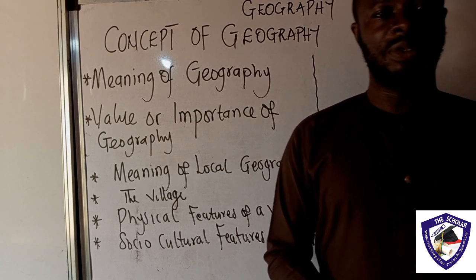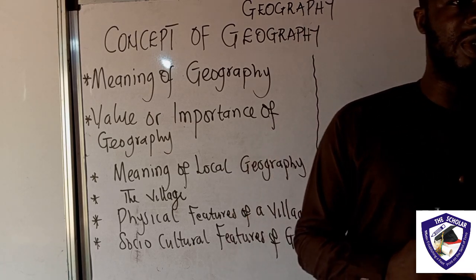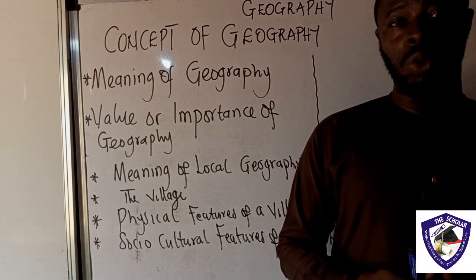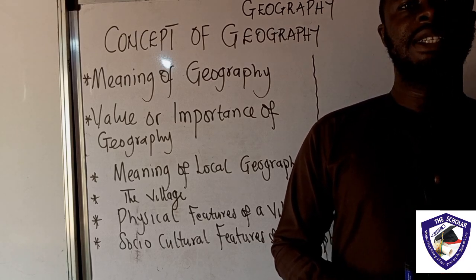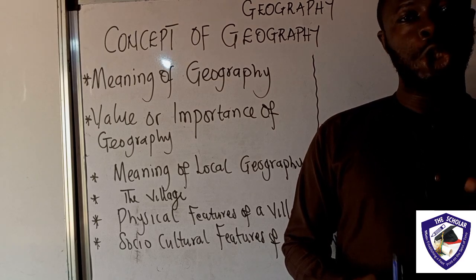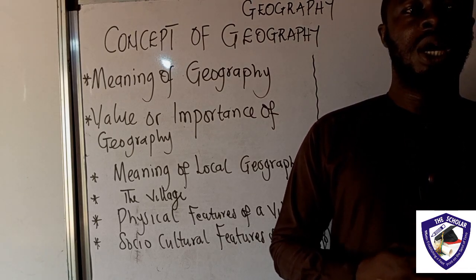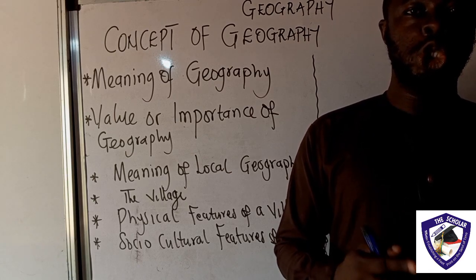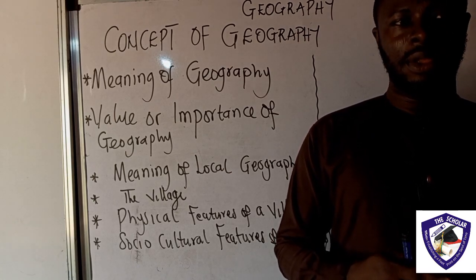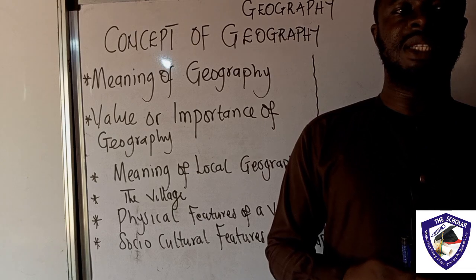When we say geography, we must understand that geography itself is from a Greek word, and it is the combination of two Greek words which are geo and graph. Geo means the earth, while graph means description.